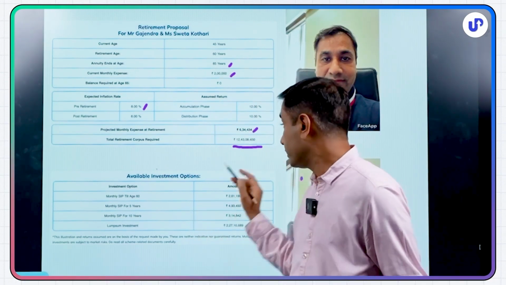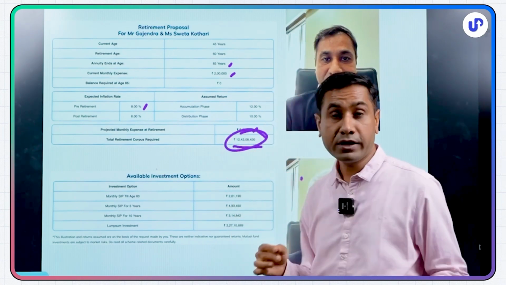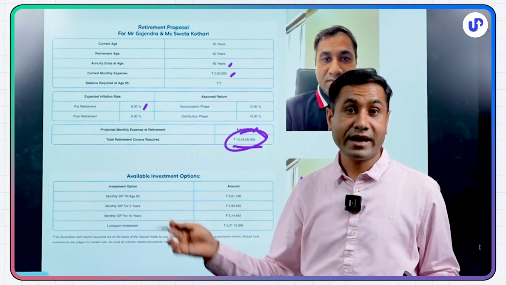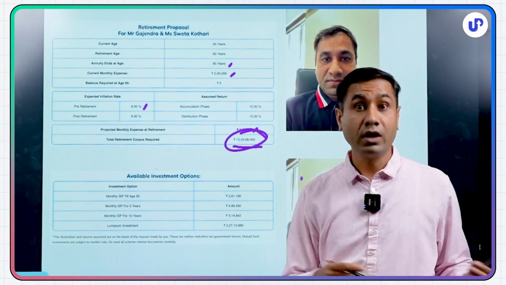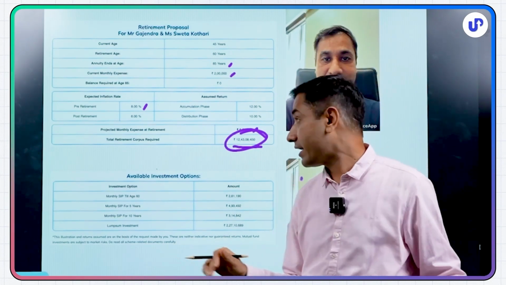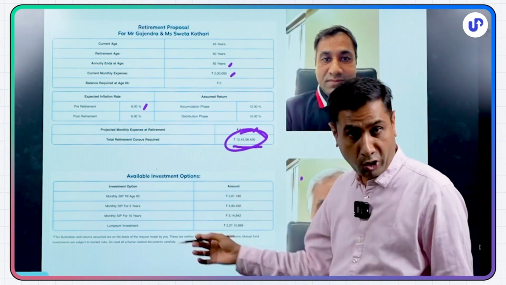Now, it's a huge number. How do I get 12 crore 43 lakhs the day I retire? I have 15 more years to go. I have not saved anything so far in my life, right? So I have 4 options.